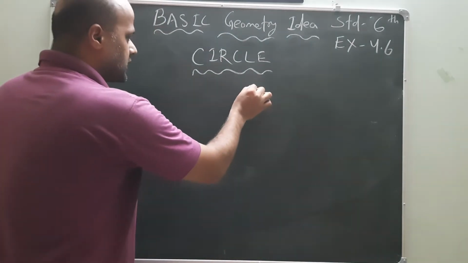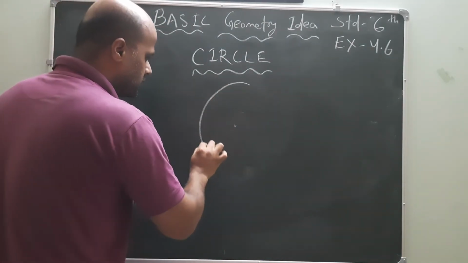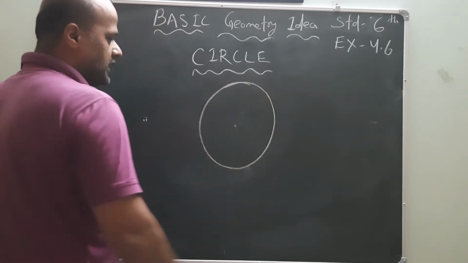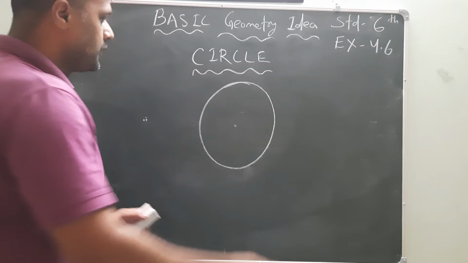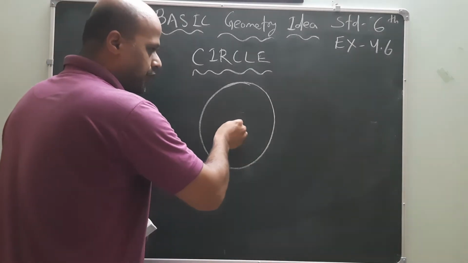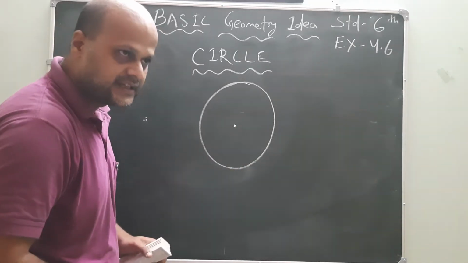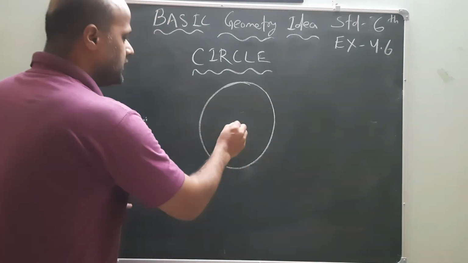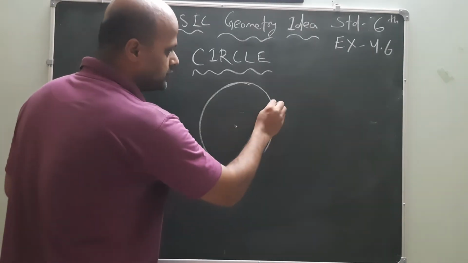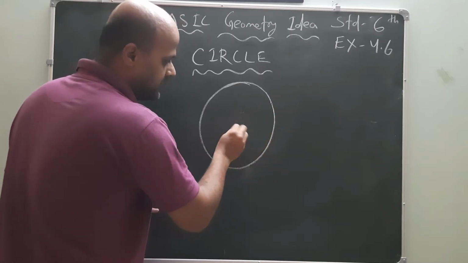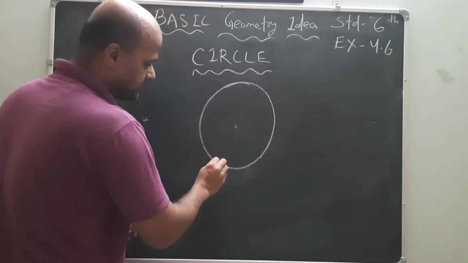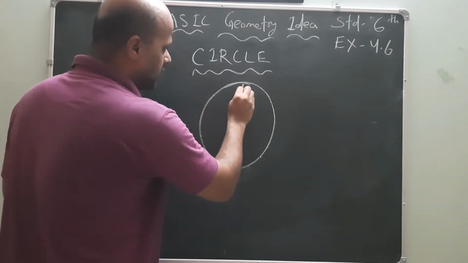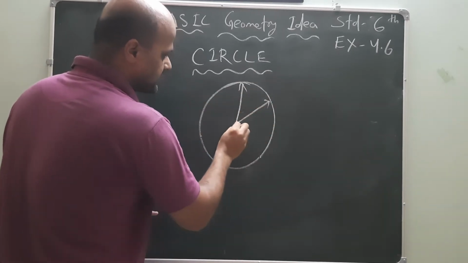A circle is a round shape having a center point which is at equal distance from its boundary. Equal distance means from here to here, from here to here, all are of equal distance.